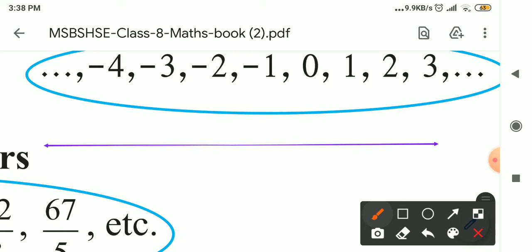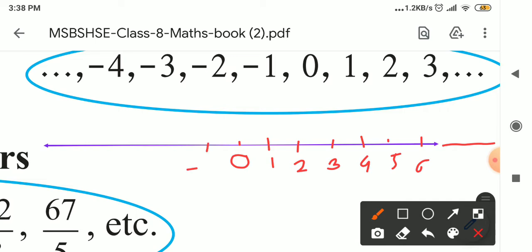As you know, 0 is at the center of the number line, and on the right side there are positive numbers: 1, 2, 3, 4 at equal distances. These points are there. 5, 6, 7, all numbers. There is no end, never ending.